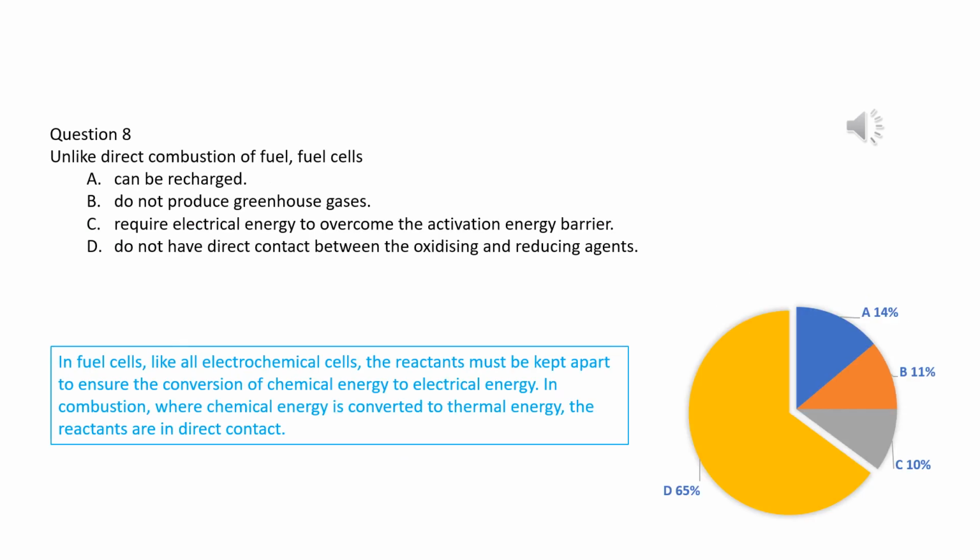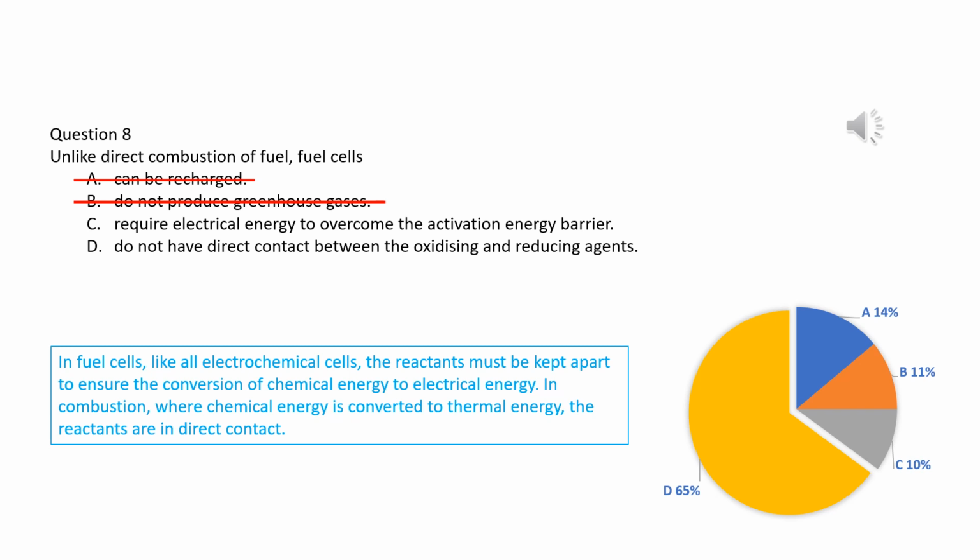If the fuel can be added to fuel cells continuously, fuel cells can run continuously. However, adding fuel does not charge cells. So, the fuel cell cannot be recharged, and A is ruled out first. If carbon fuel is used in fuel cells, oxygen in fuel cells oxidizes carbon fuel into carbon dioxide, which is a greenhouse gas. So, B is also ruled out.